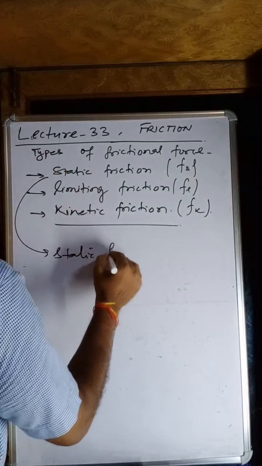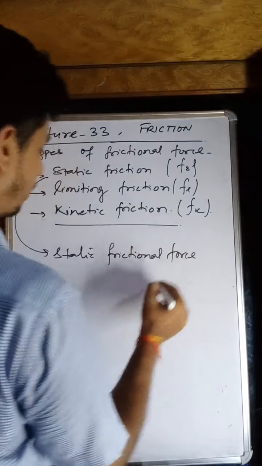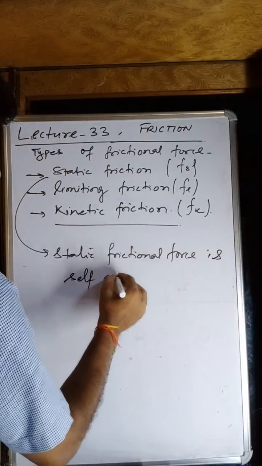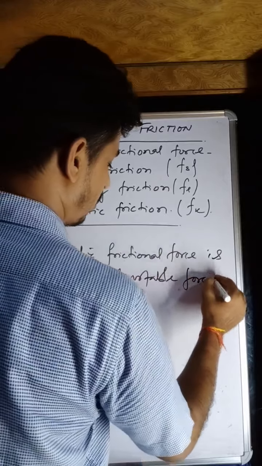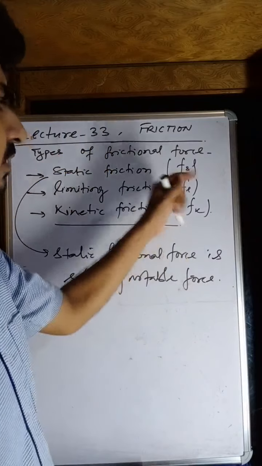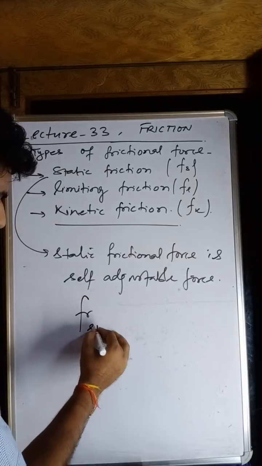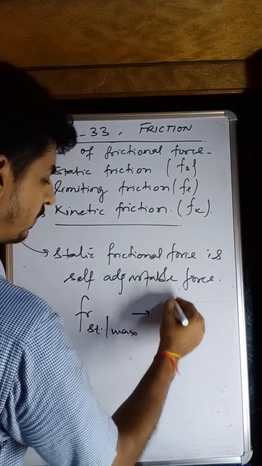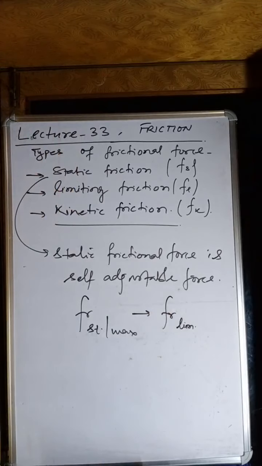The static friction force, you must remember, is a self-adjustable force. The maximum value of this static friction leads to the limiting friction.